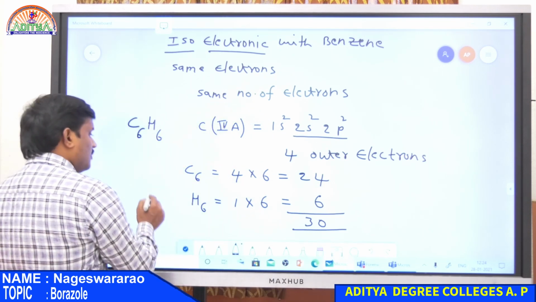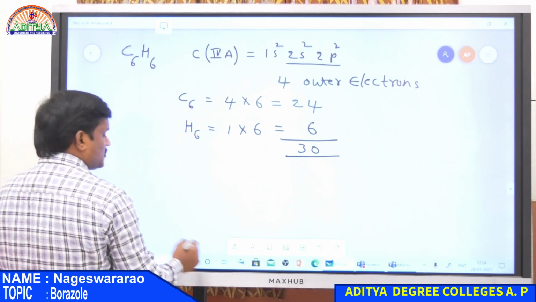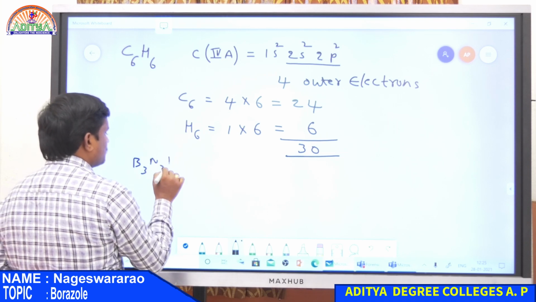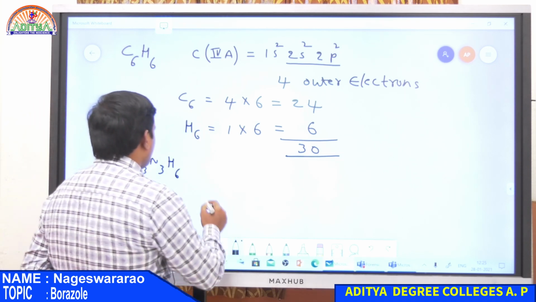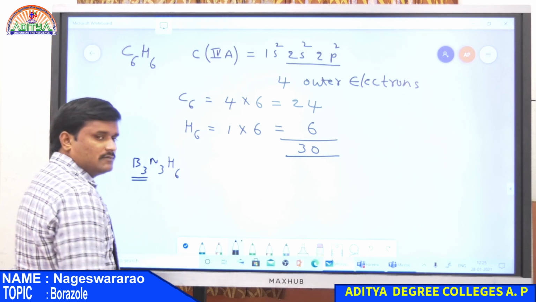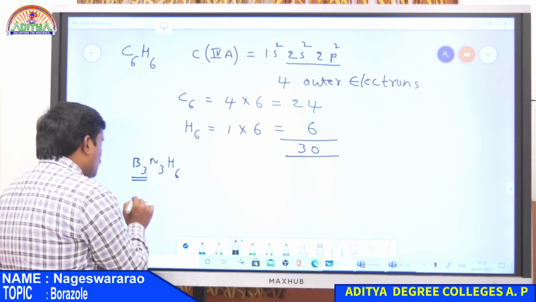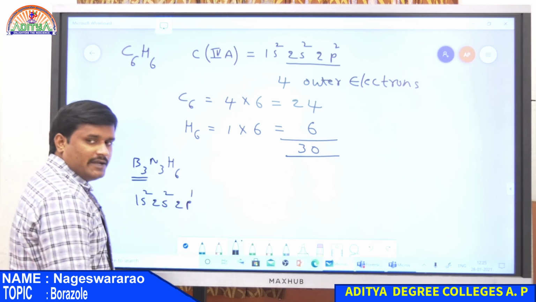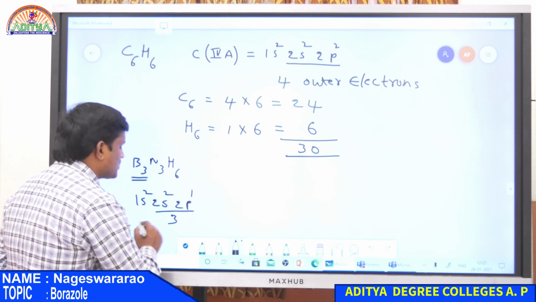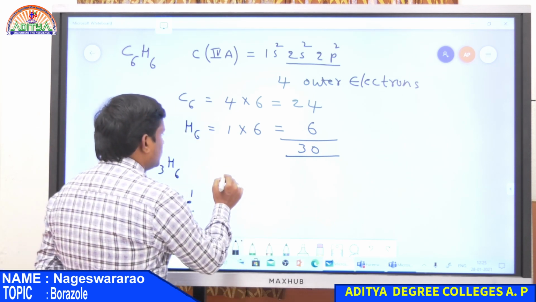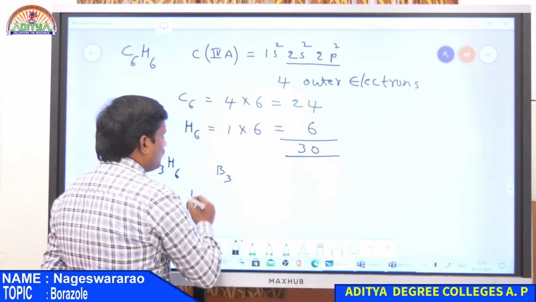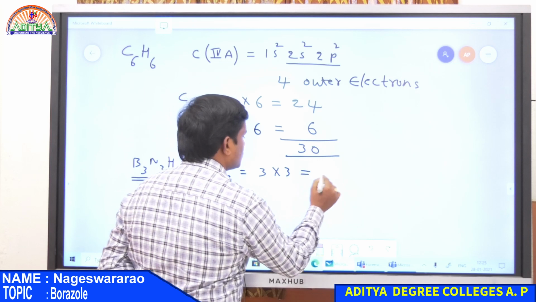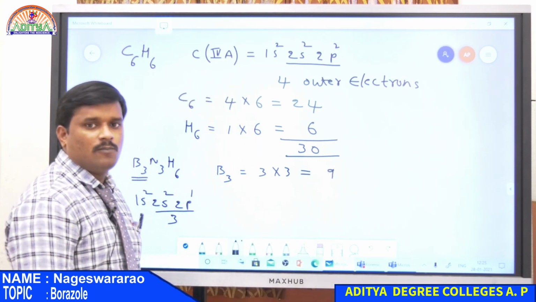Now borazole. So in the case of borazole, formula is B3N3H6. So 3 boron atoms, this is a 3rd group element. So configuration 1s2, 2s2, 2p1 for boron. It is having only 3 electrons at outer shell. Therefore for boron there are B3, 3 number of boron atoms and each boron having 3 electrons. Therefore 3 into 3 total is equal to 9 electrons present at boron atom.